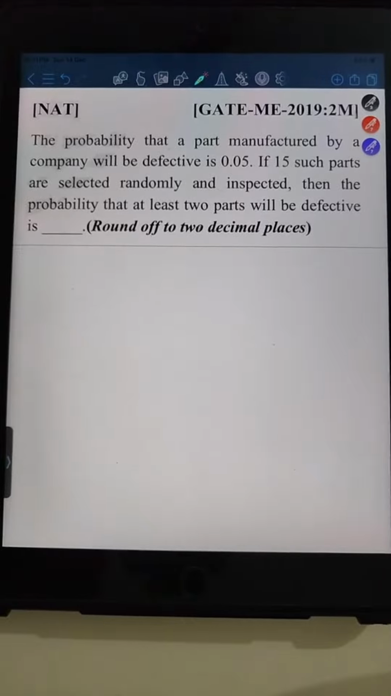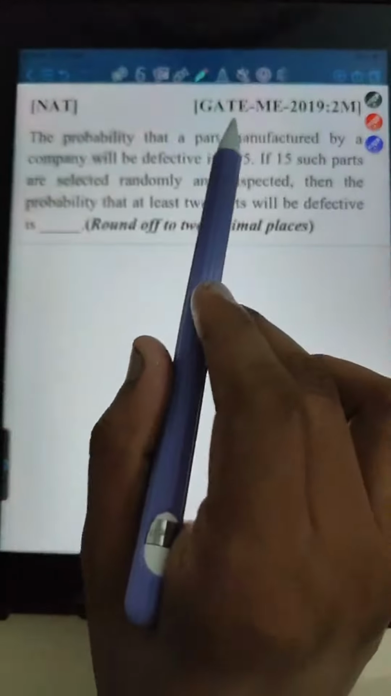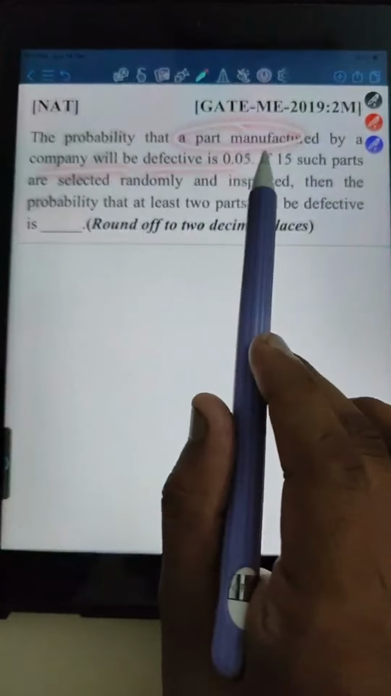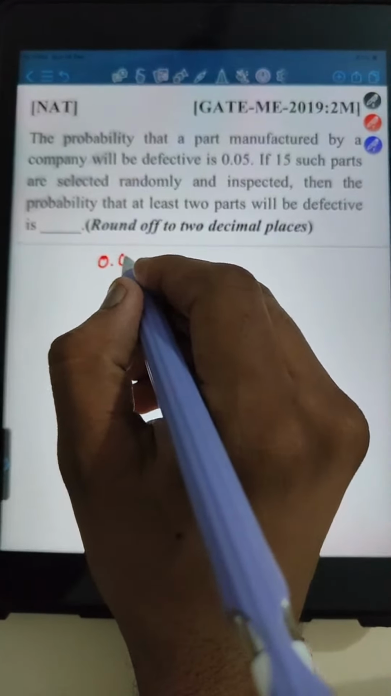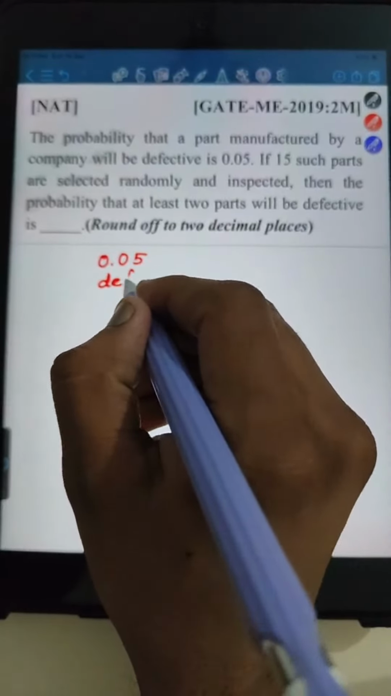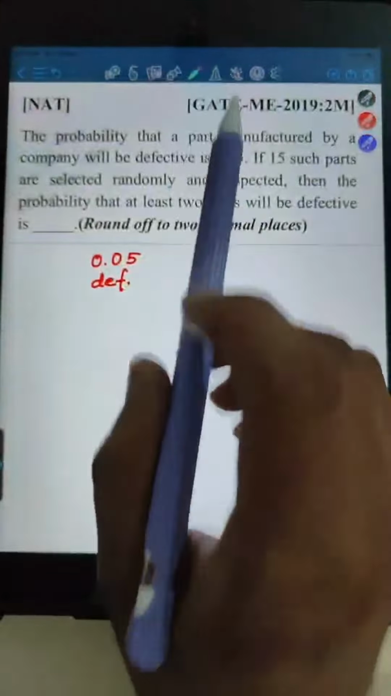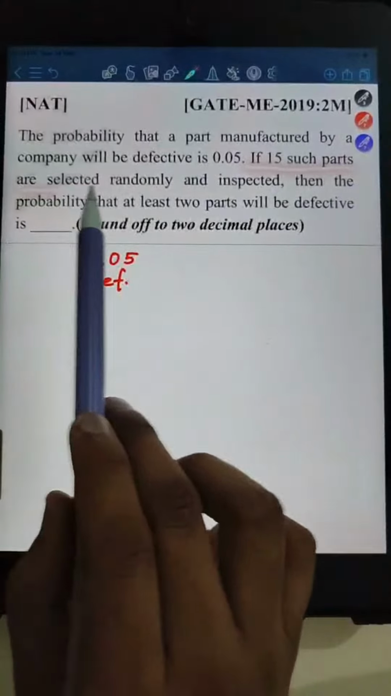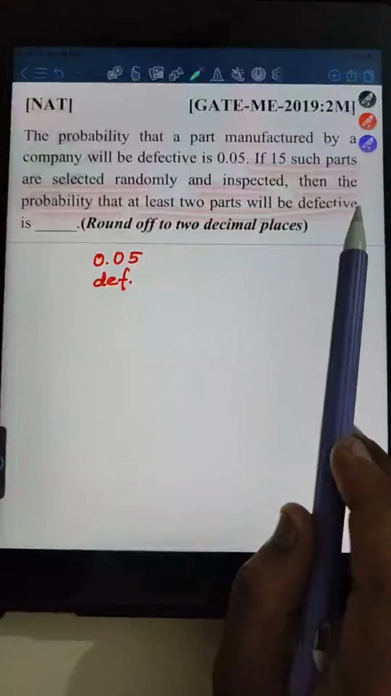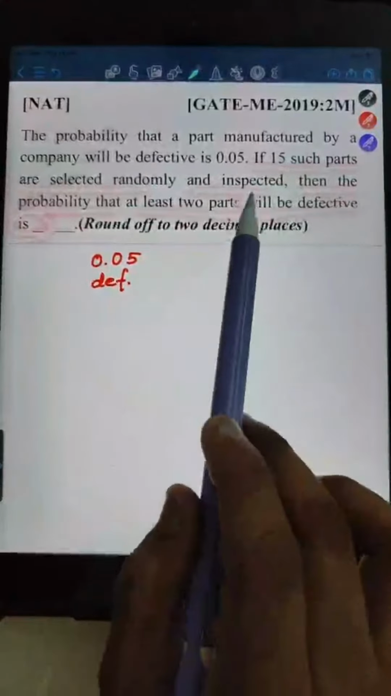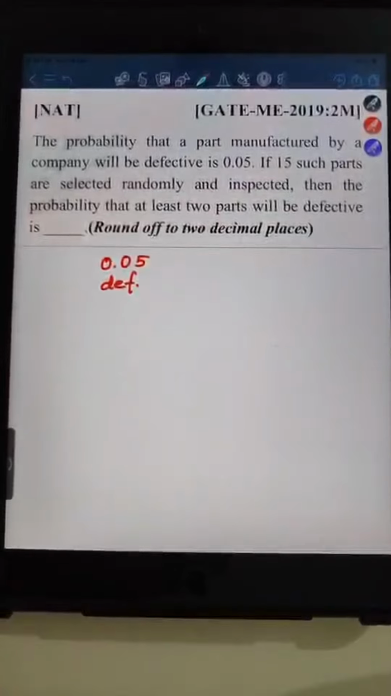So this question is telling that the probability that a part manufactured by a company will be defective, उसकी probability दे रखी है 0.05. तो probability of getting defective, उसकी probability क्या है 0.05, right? Now it is telling if 15 such parts are selected randomly and inspected, then the probability that at least 2 parts will be defective, right? कम से कम 2 पार्ट डिफेक्टिव होने चाहिए, 15 पार्ट में से 2 पार्ट कम से कम डिफेक्टिव होने चाहिए, राइट? तो यहां पर क्या करेंगे हम?